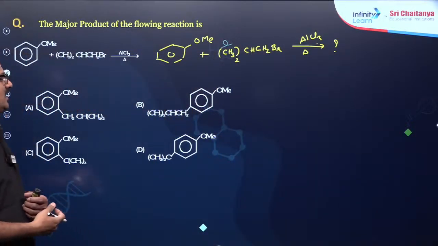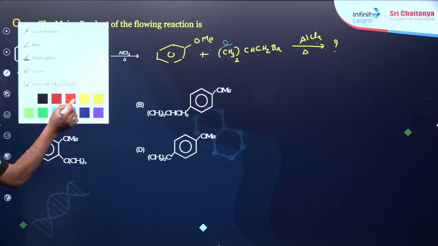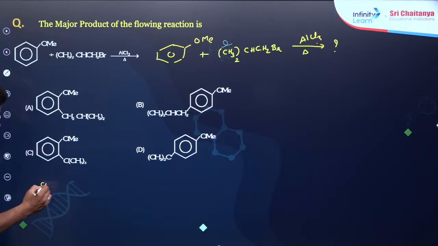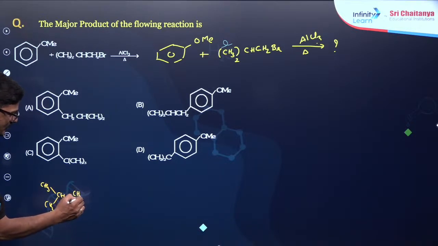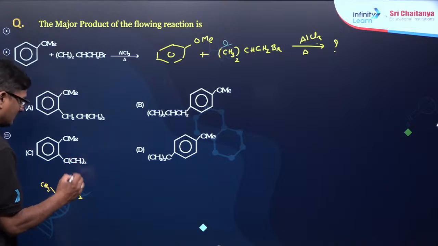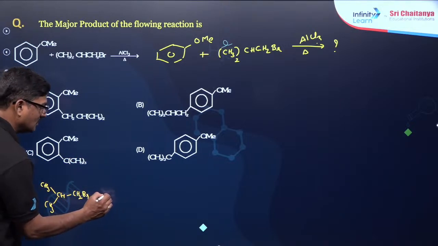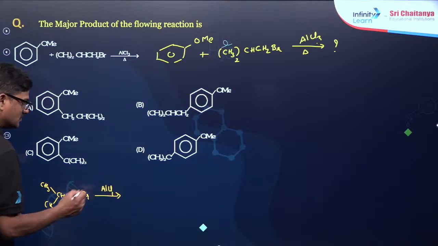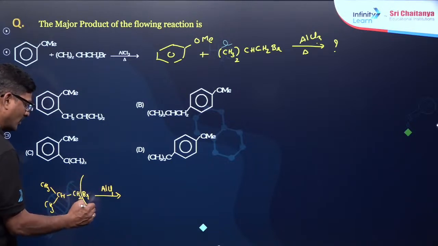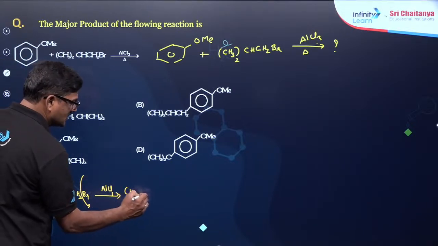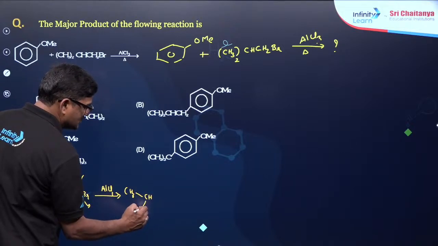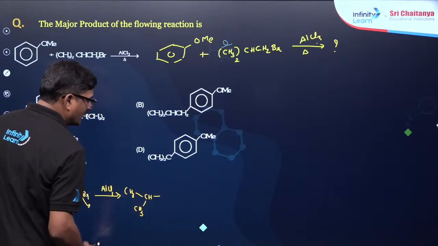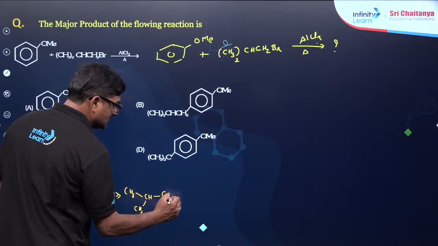So, I just want to rewrite this structure. Let me give you the preparation of this. So, CH3, CH and CH3 and CH2. Now, it is going to be bromine in the presence of AlCl3. So you are going to get a bond broken here, CH3, CH and CH3 and CH2 plus.